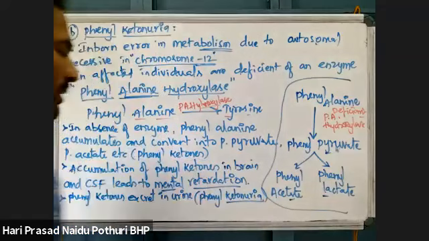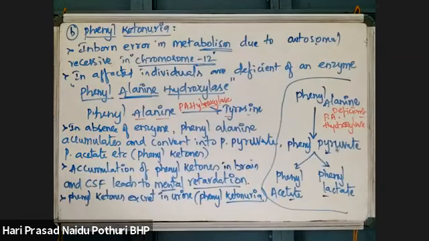Phenyl ketones will be seen in urine, so it is called phenylketonuria. The name is given because the phenyl ketones, produced as abnormal metabolism of phenylalanine, are excreted along with urine.